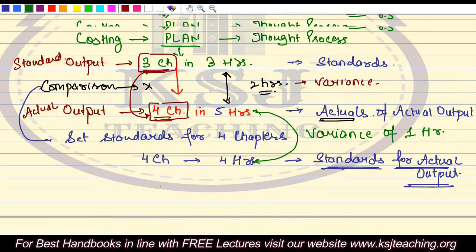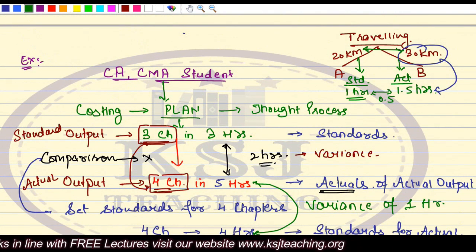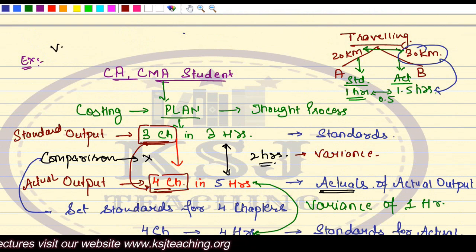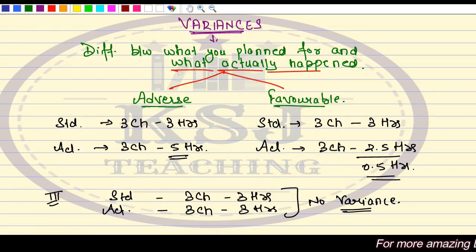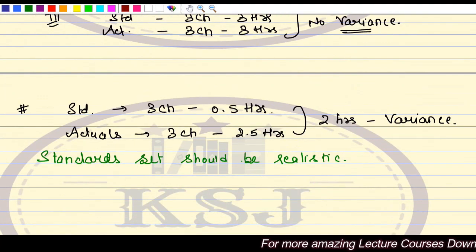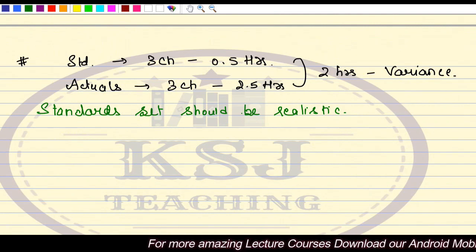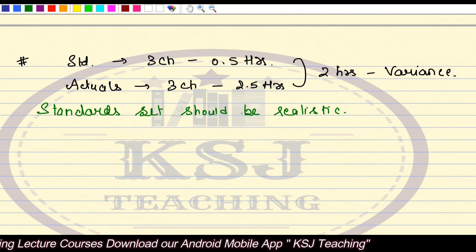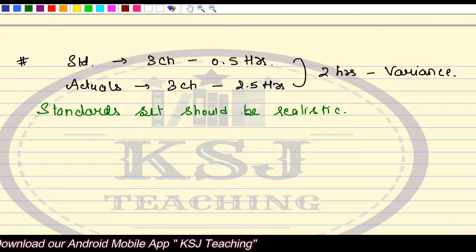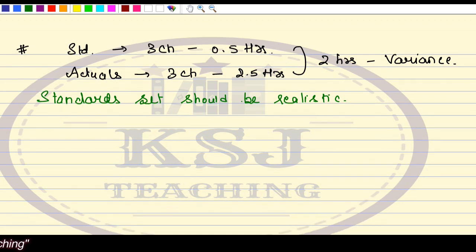So this is one of the most important things that we are going to use. After that, the variances are divided into adverse and favorable, right? And the standards should be set realistically. Otherwise, there is no meaning of comparing the standards with the actual. The variance analysis will be absolutely misleading, right?